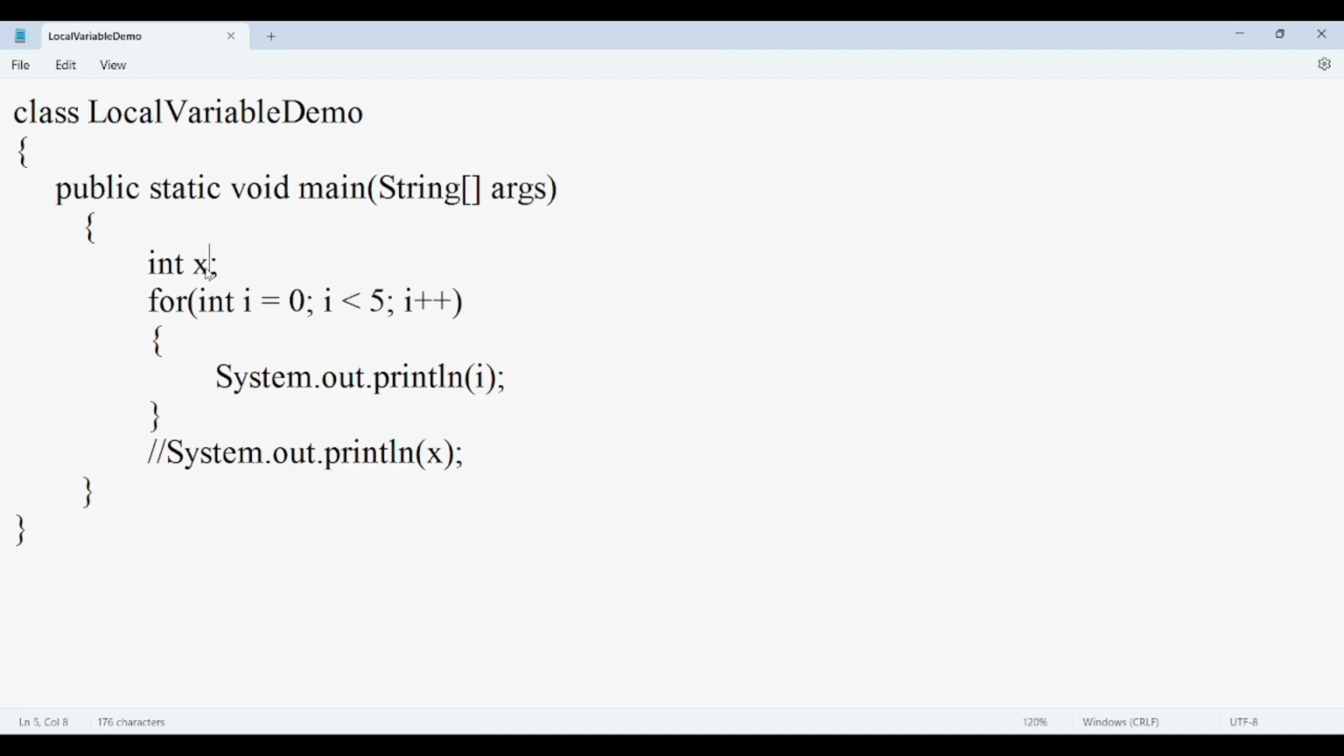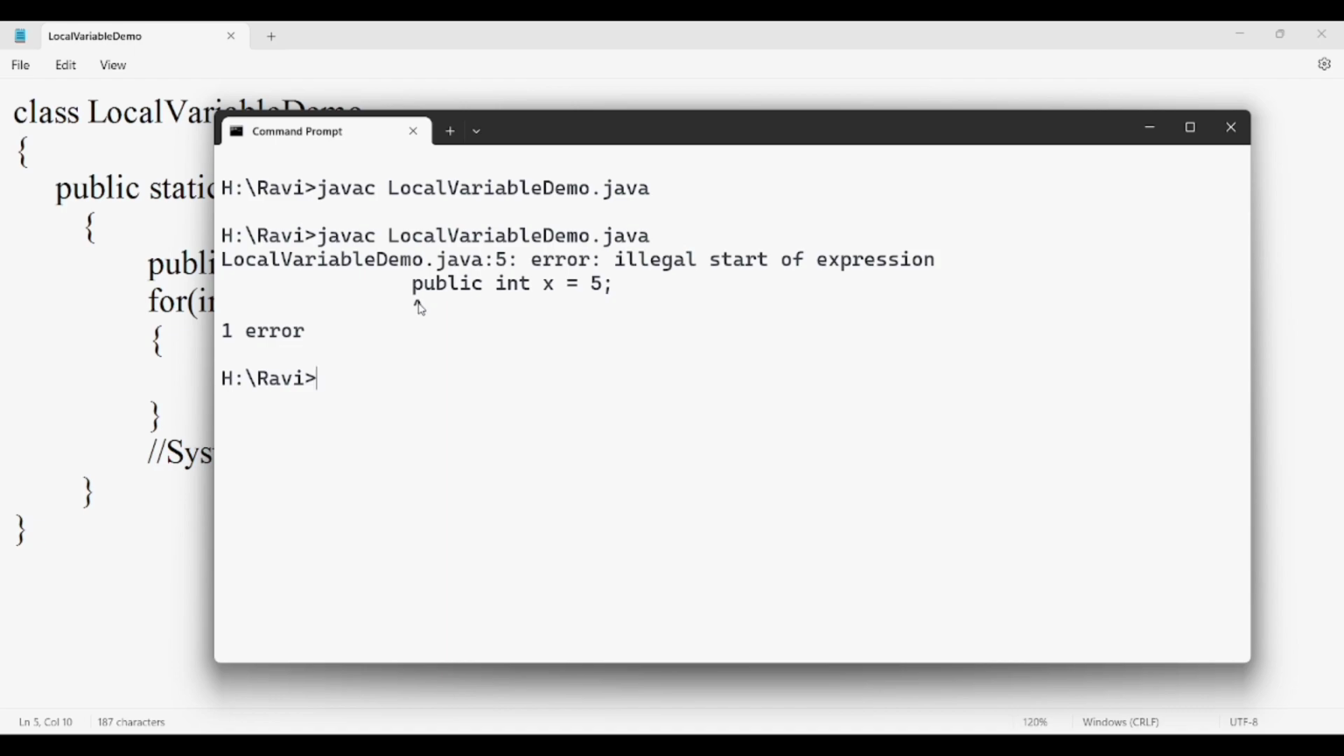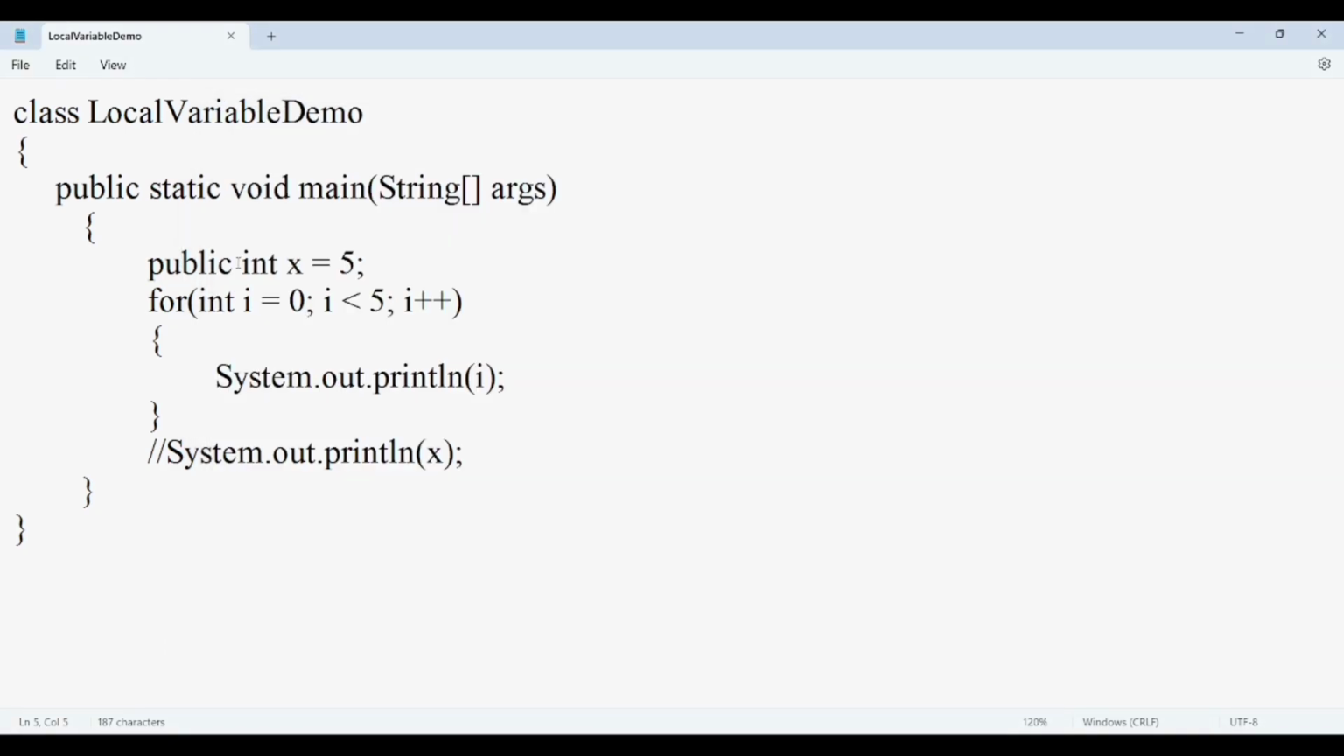Second concept I told you, that you cannot use any access modifier along with the local variables. So if I try to use some access modifier, let's say I am putting a public keyword here, it will give me a compilation error. If I try to compile this, it is saying illegal start of expression, and it is pointing out to your public keyword. You can see that the compiler is showing you a proper indication of where the problem is. Illegal start of expression, public is not allowed here. Not only public, you cannot use any access modifier. Even if you try to write here private, private is also not allowed.